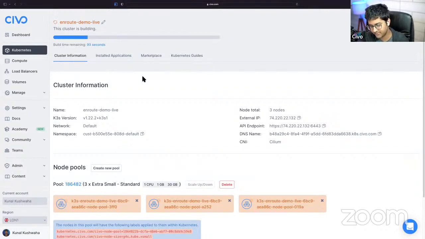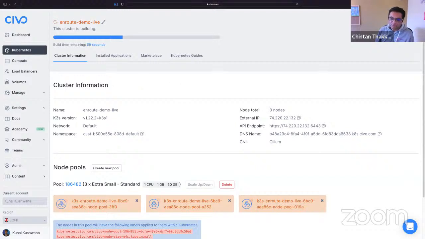Oh yeah, definitely. Thanks, Kunal. So we built EnRoute for simplicity, and the idea was when folks are moving to Kubernetes, there is a lot of complexity to deal with. And we saw that if you make it simple, it's just easier for the developer, it's easier for the operations folks.